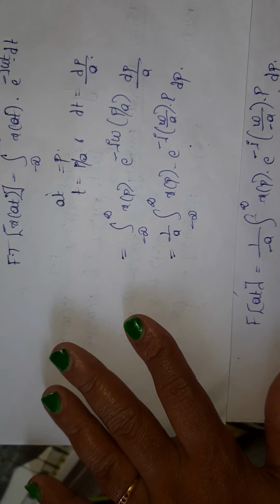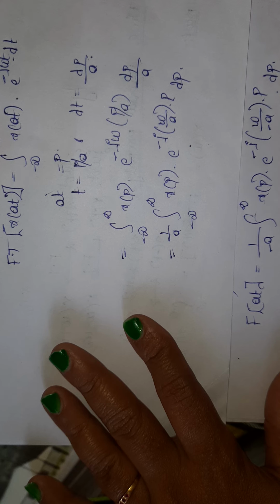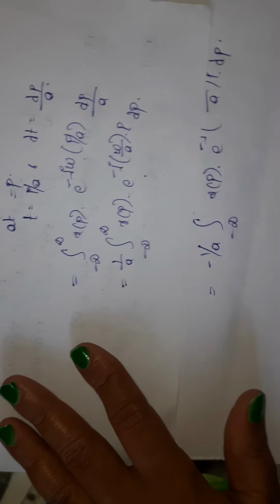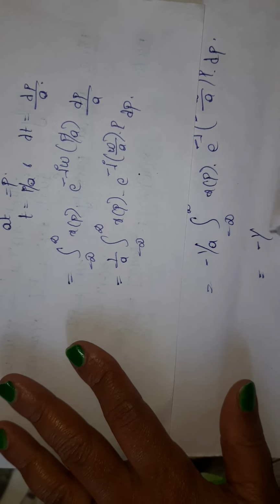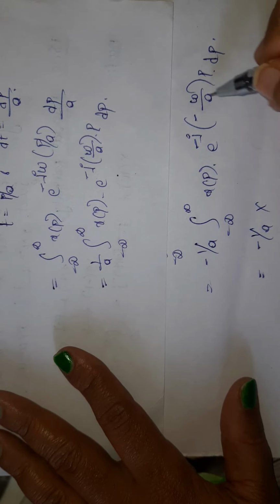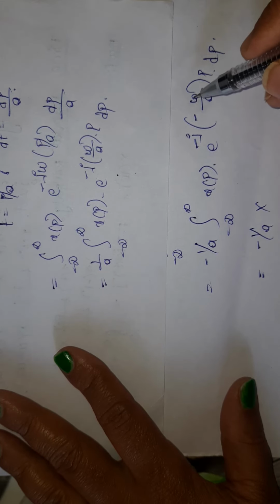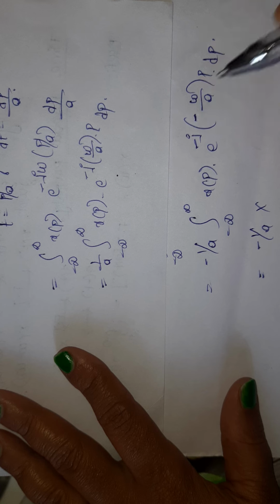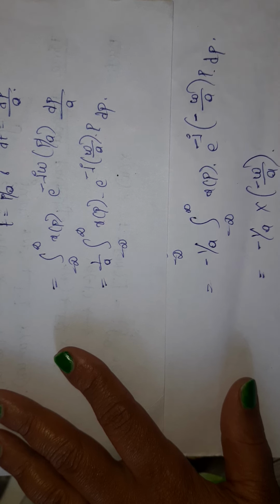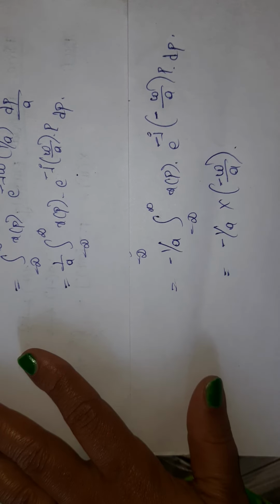So what I'll have is minus 1 by a integration from minus infinity to infinity x of p e power minus j omega by a into p dp. Before, I had X of omega by a, but now it is minus omega by a, so this can be replaced with X of minus omega by a.